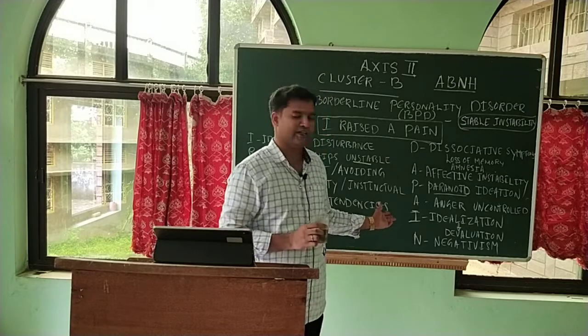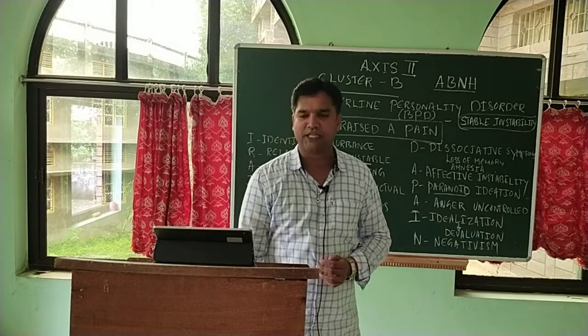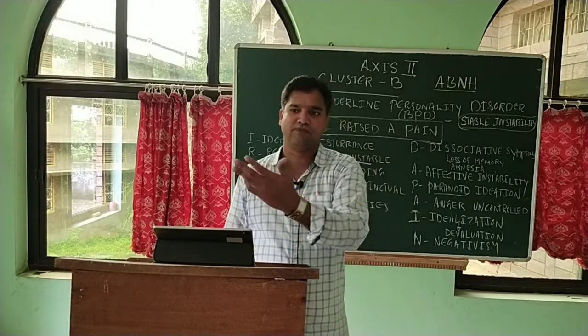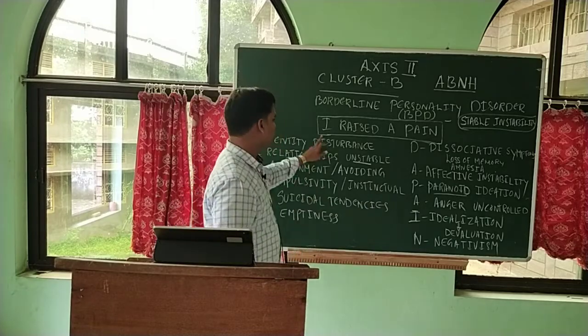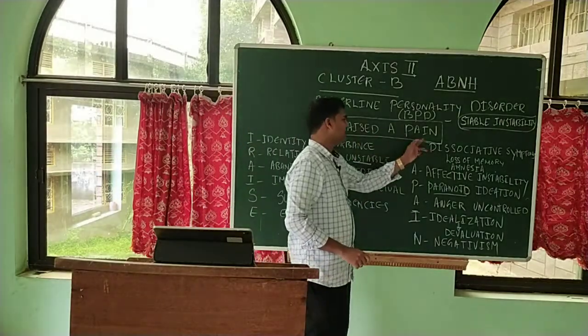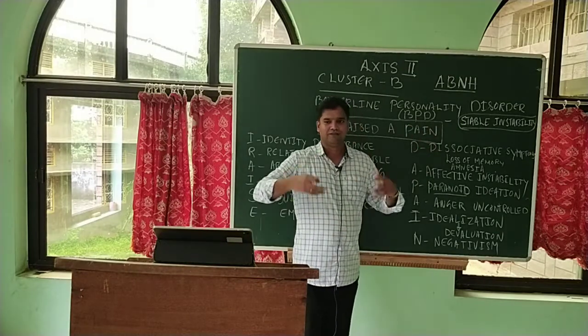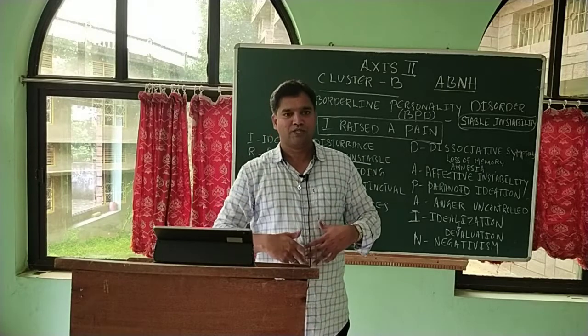Finally we have negativism. They are fully negative. They have a very pessimistic view of the self, of the others, of the world around. So that's why we have used this acronym, I raised a pain. Basically they put themselves into a situation of pain, as well as the others.